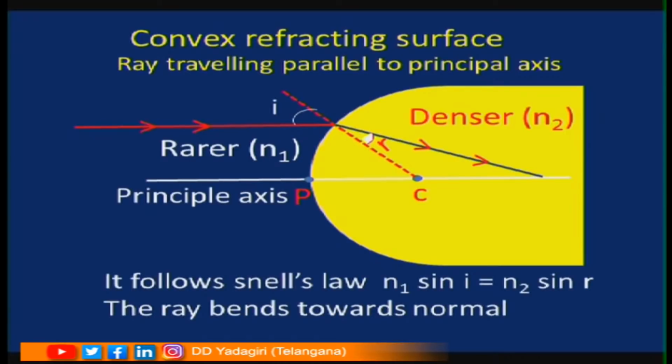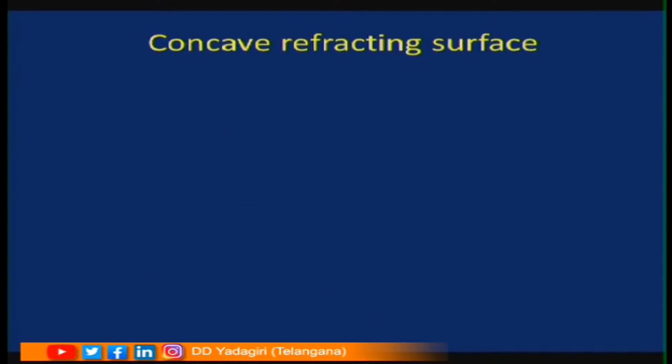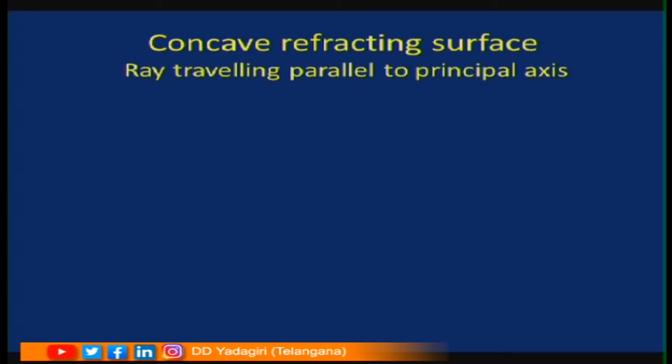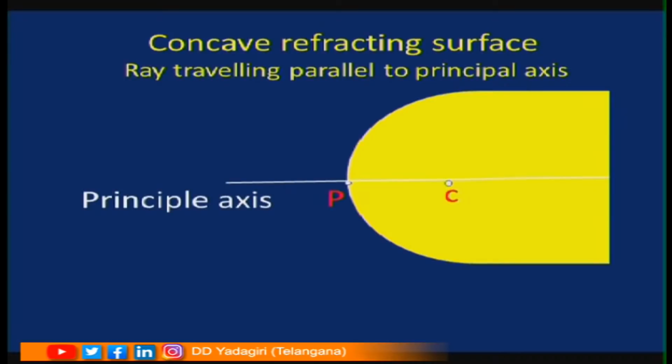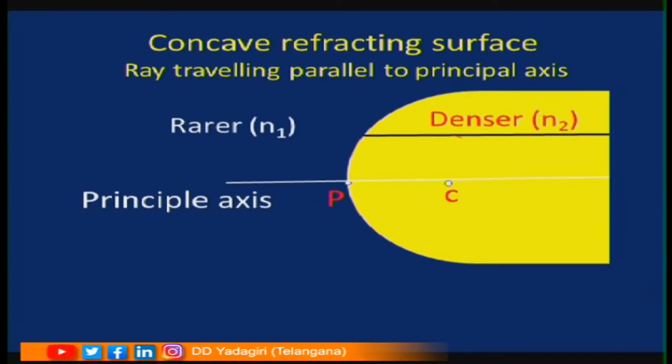It follows Snell's law, n1 sin i is equal to n2 sin r, and the ray bends toward the normal. See the next case, concave refracting surface, the ray travelling parallel to the principal axis. This is a concave refracting surface for the light ray which is coming from the denser medium and entering into the rarer medium.